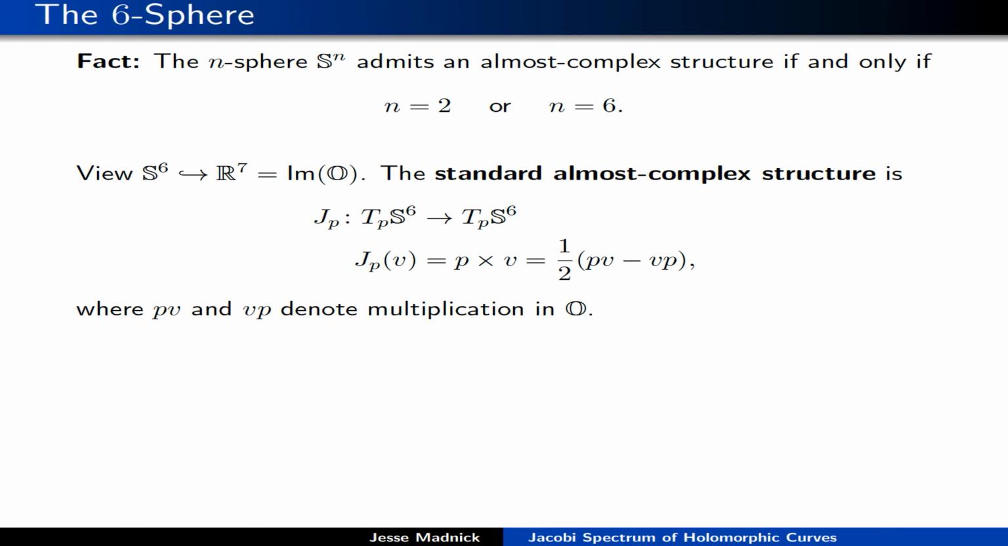This almost complex structure on S6, you can describe it in a couple of ways. I like to think of it as coming from the imaginary octonions. So we're going to view S6 sitting inside R7 in the usual way, and we're going to think of R7 as the imaginary octonions. Then this almost complex structure on S6 is given by the so-called 7-dimensional vector cross product. And what is that? That's just 1/2 (PV minus VP), where this product refers to octonionic multiplication. We're imagining everything as sitting inside R7 here.